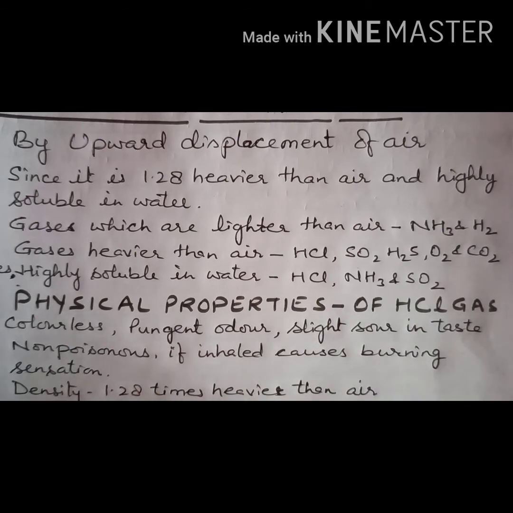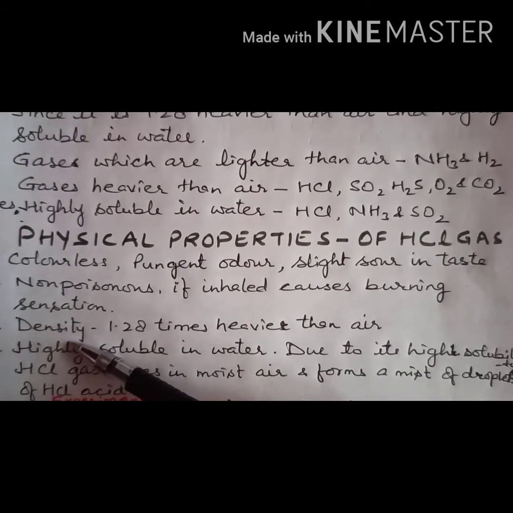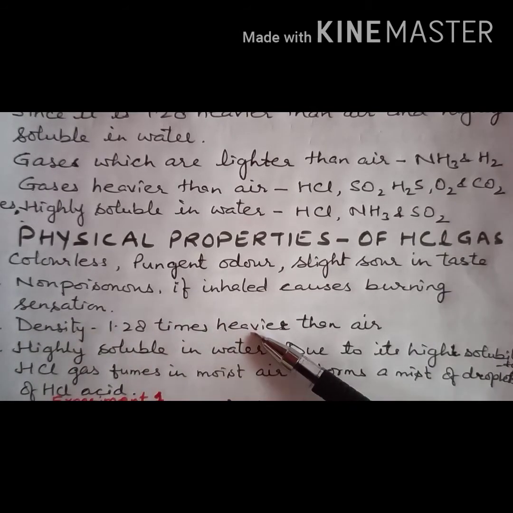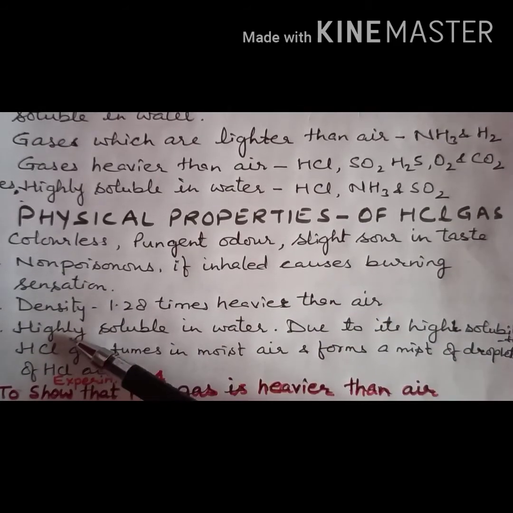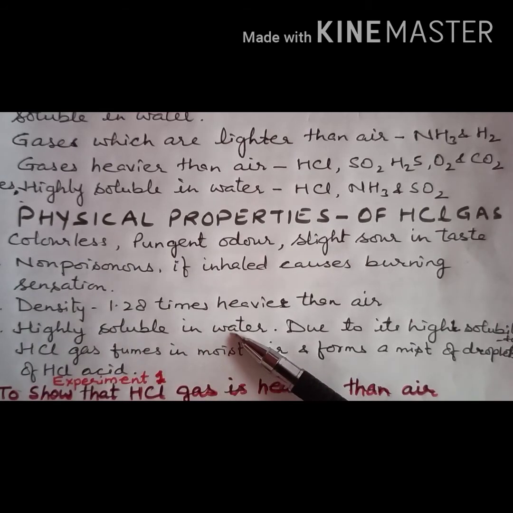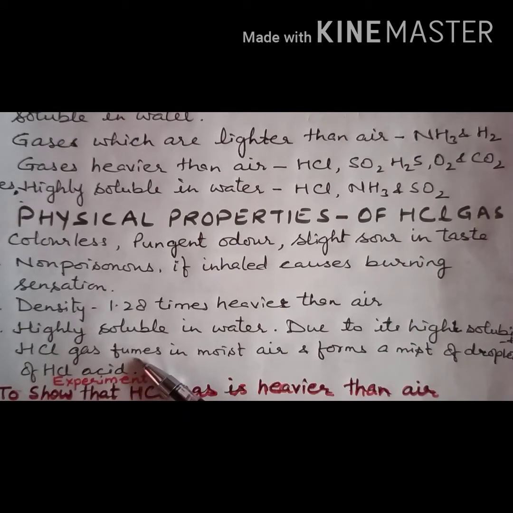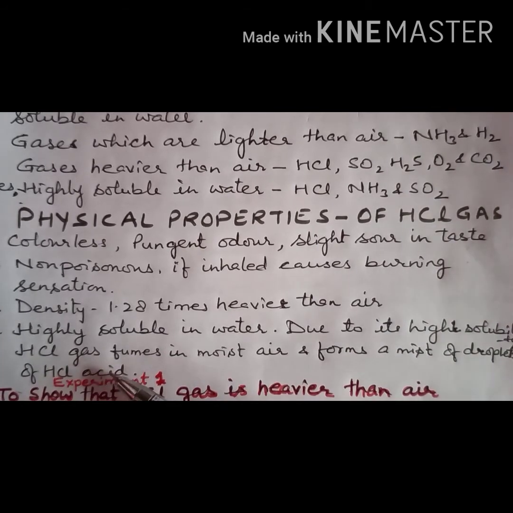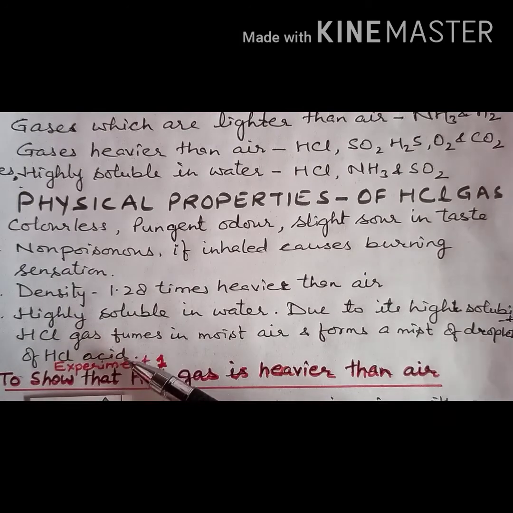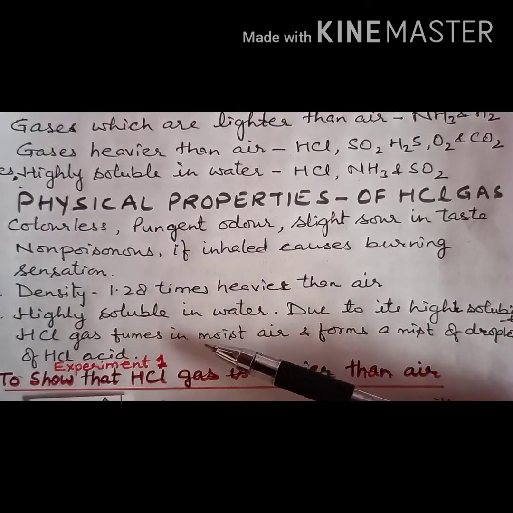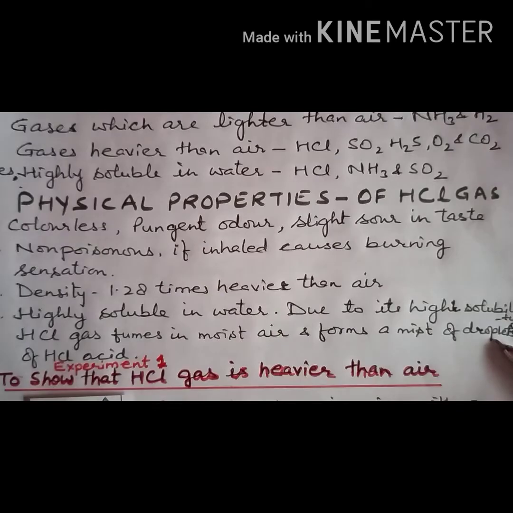Now next is density. Hydrogen chloride gas is 1.28 times heavier than air. Next, hydrogen chloride gas is highly soluble in water. And due to its high solubility, HCl gas fumes in moist air and forms a mist of droplets of HCl gas. Now a question may ask, why does hydrogen chloride gas, when it comes in contact with air, form a mist of droplets?